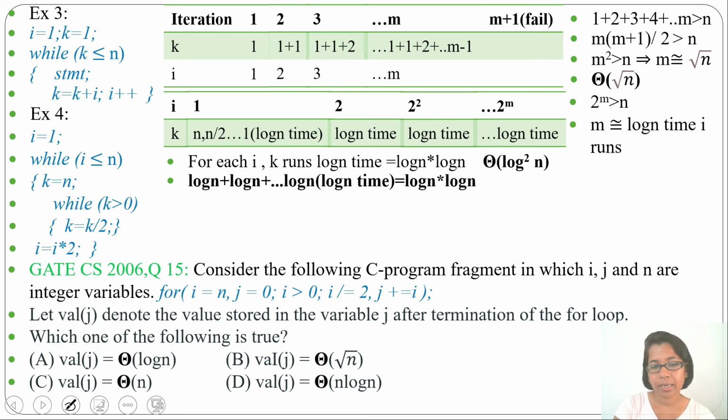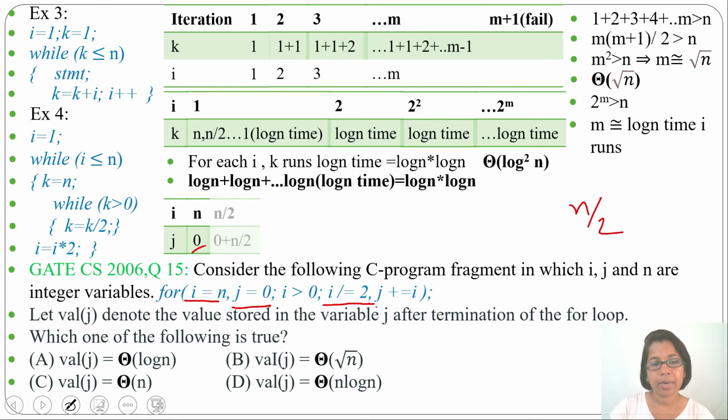So let me analyze this for loop first. I'll take two variables, one for i, another for j. Initially i will be n and j will be 0 due to initialization. Next time i value will be i divided by 2, so it will be n divided by 2, and j value will be j plus equals i, means 0 plus n by 2.